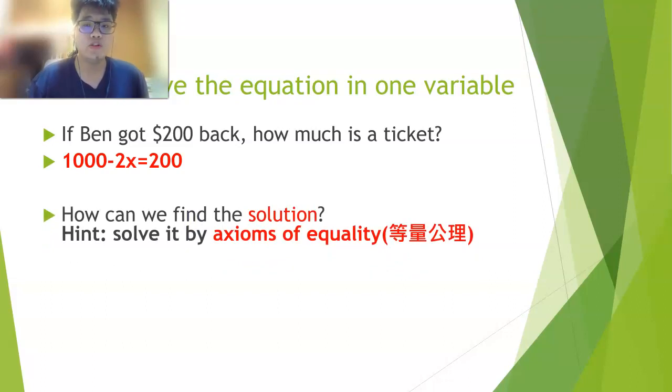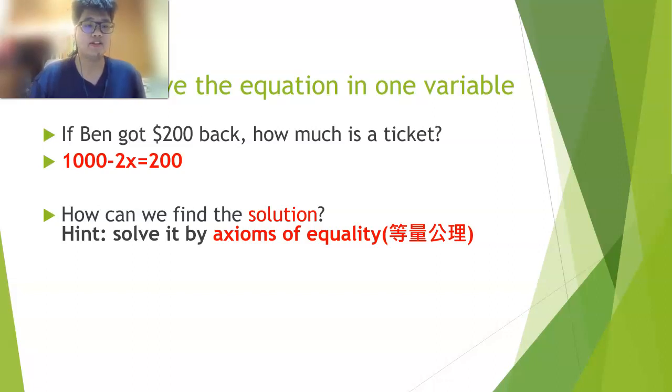So when we talk about one variable last week, we talked about solution, right? Okay, Kevin, what is solution? Okay, very good. Kevin says X is the solution. Exactly. So what is solution?